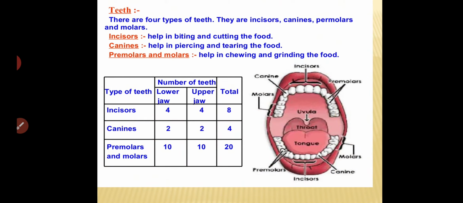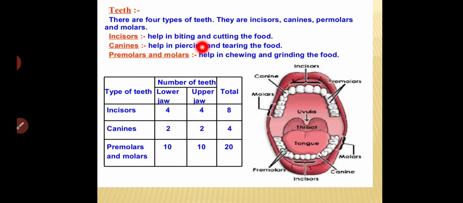So if you take teeth, we have four types of teeth: incisor, canine, premolar, and molar. These also do particular work.